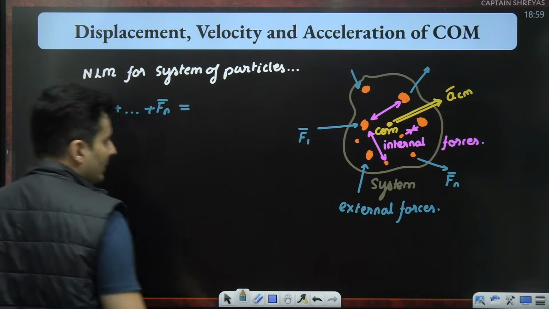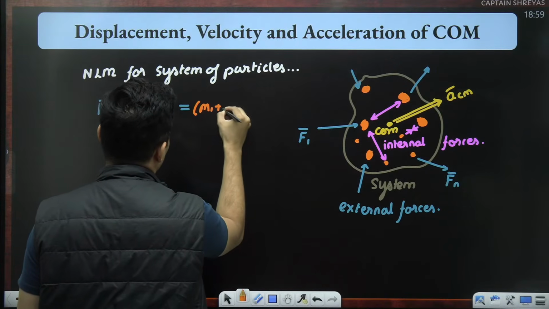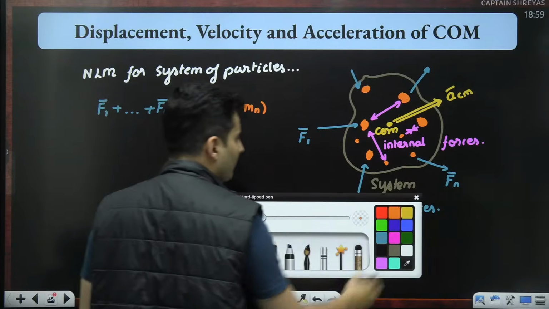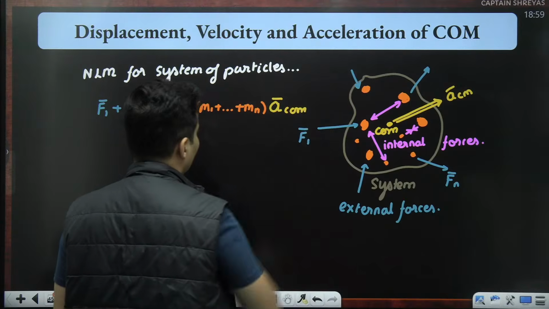That is equal to the total mass, meaning m1 plus m2 plus m3 till mn, but times the acceleration of the center of mass.